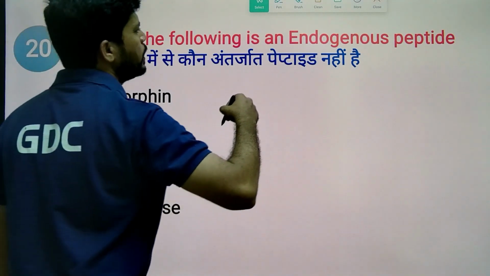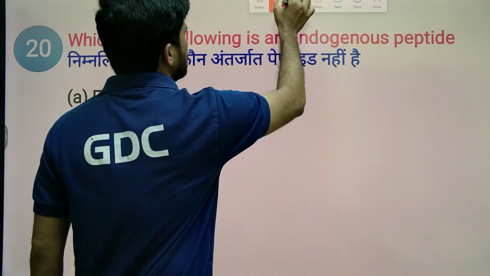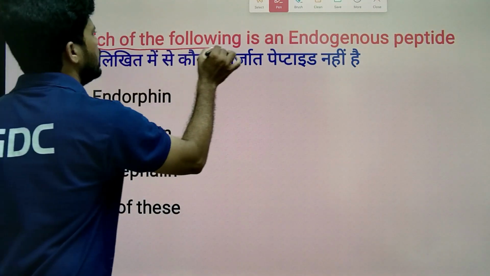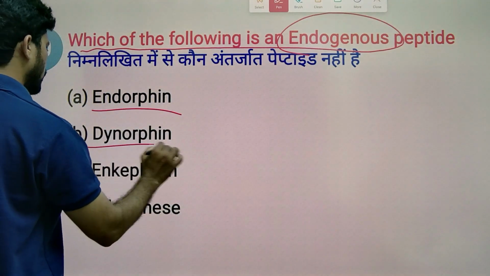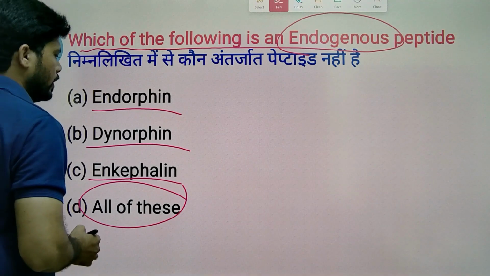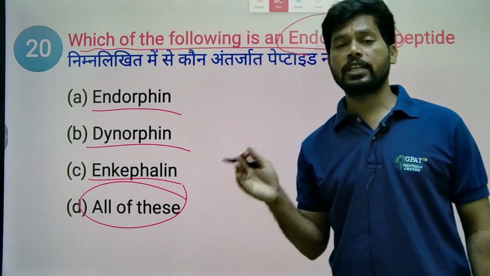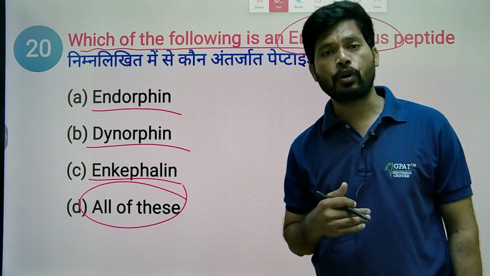Which of the following is an endogenous peptide present in the body? Endogenous means present in the body. Endorphin, dynorphin, enkephalin, or all of these? Enkephalin, dynorphin, and endorphin are all endogenous peptides present in the body, and they show action similar to morphine and decrease pain.